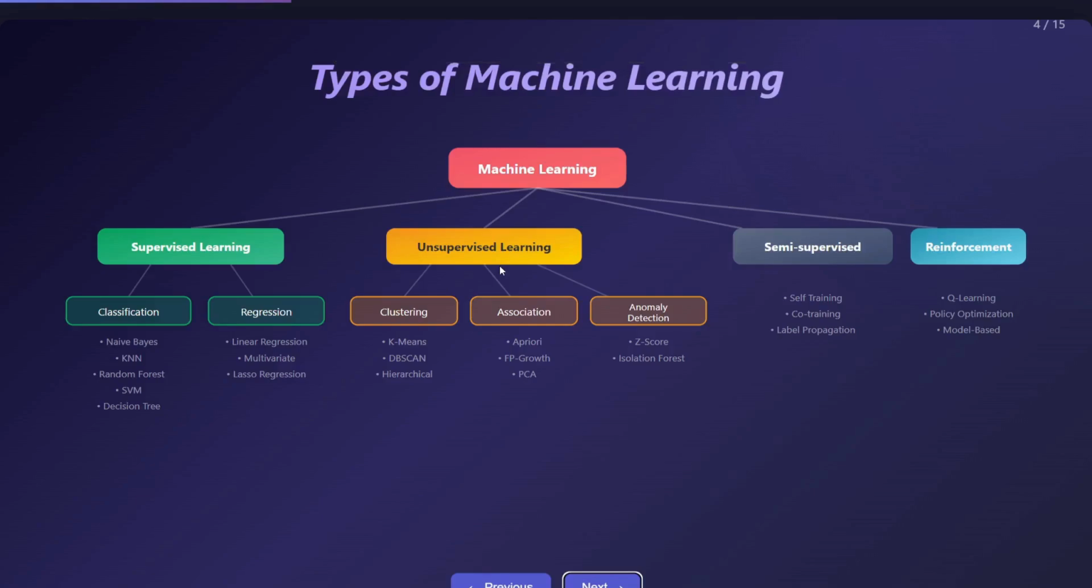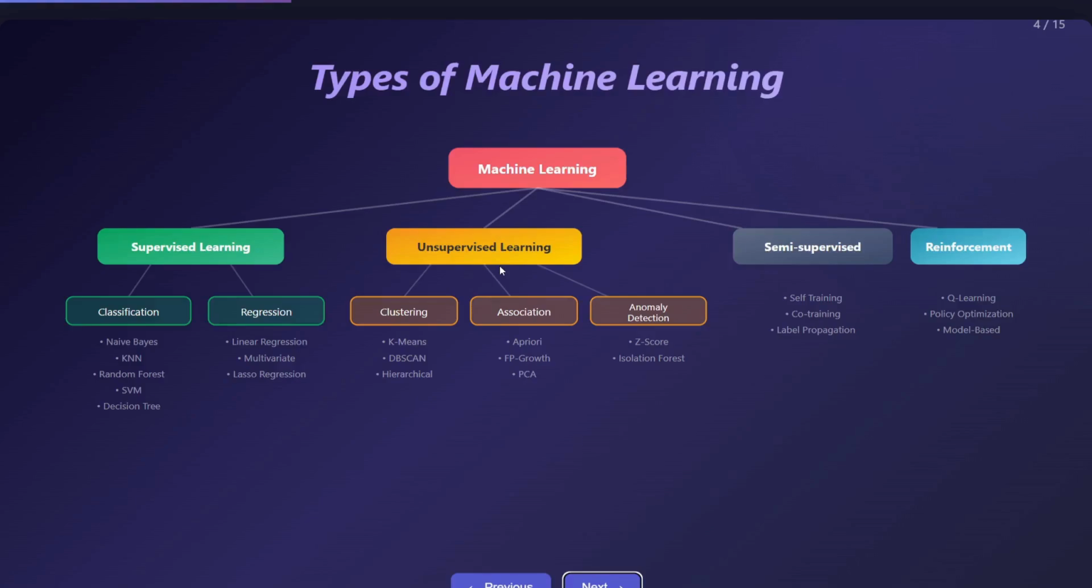Yeah, so now we will understand the types of machine learning. If you see here, there are four main types. The first one is supervised learning, then we have unsupervised learning, then semi-supervised learning, and then reinforcement learning. Supervised learning is the most common type, I would say.